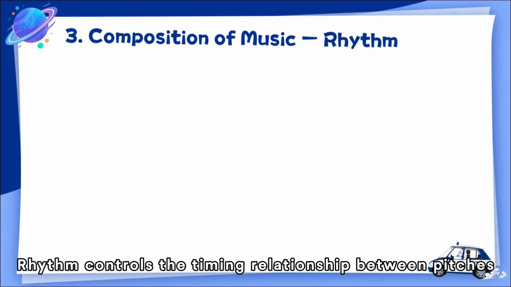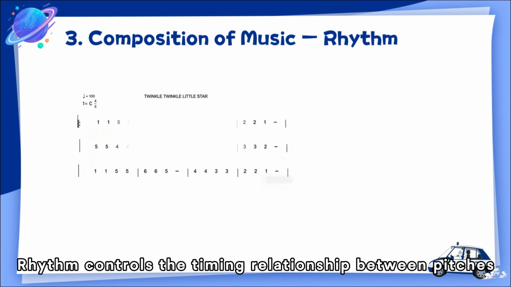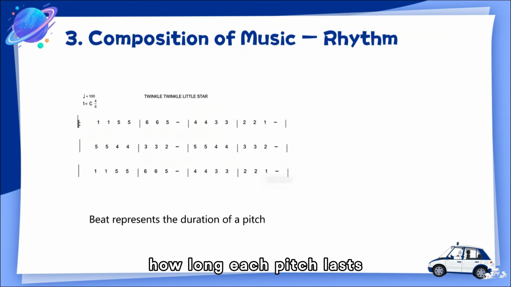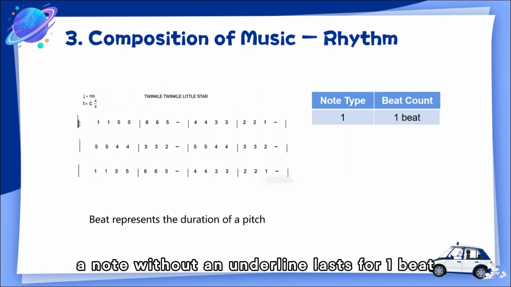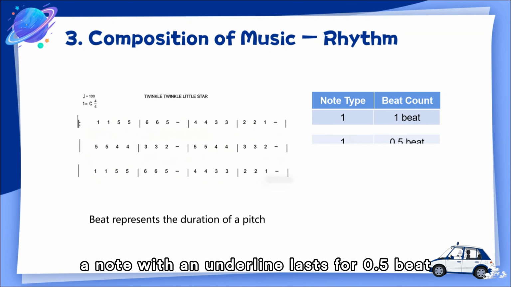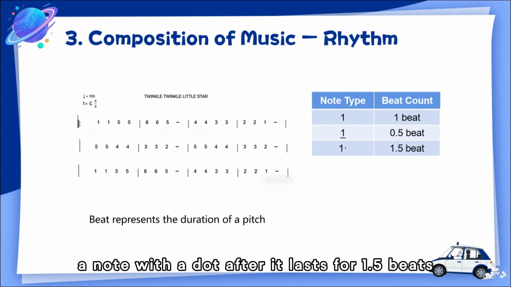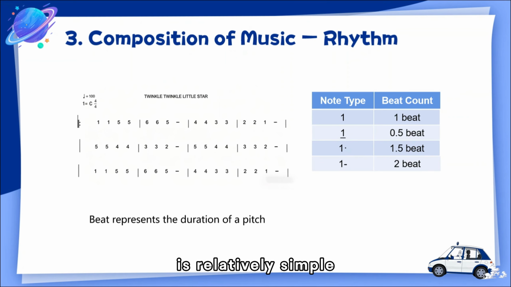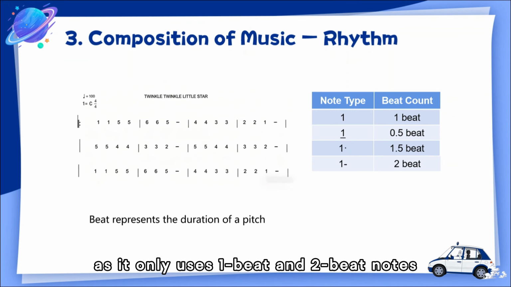Rhythm controls the timing relationship between pitches. The beats on a musical score indicate how long each pitch lasts. In numbered musical notation, a note without an underline lasts for 1 beat. A note with an underline lasts for half a beat. A note with a dot after it lasts for 1.5 beats. A note with a dash after it lasts for 2 beats. The score for Twinkle Twinkle Little Star is relatively simple, as it only uses 1 beat and 2 beat notes.